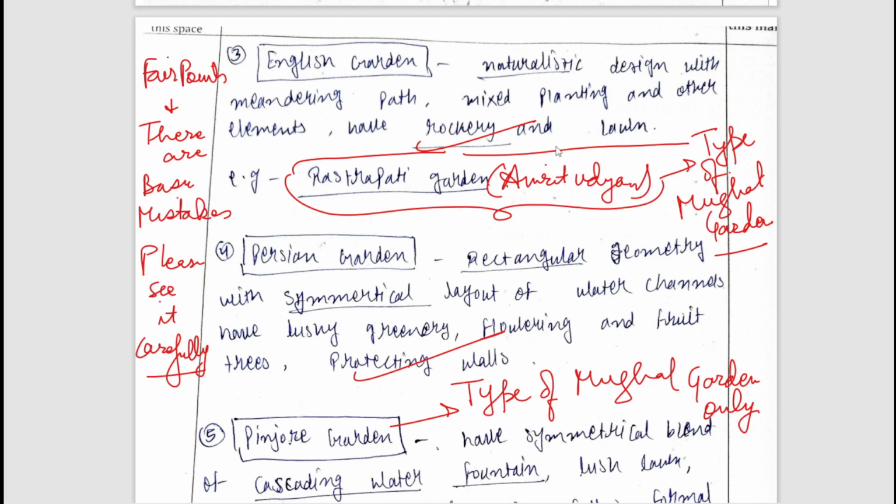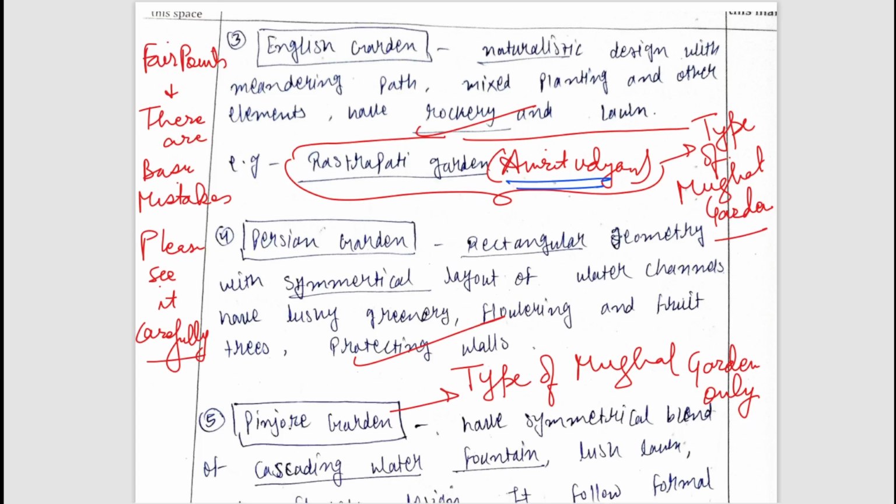You can see the student again missed that the garden outside the Rashtrapati Bhavan, which is Amrit Udyan, is a type of Mughal garden only. It is not an English garden. If you don't know these small things, please do not write them, because whenever you highlight these mistakes, it will certainly give a bad impression on the examiner. So I have just shown you how to avoid these types of mistakes, and please do not write this.